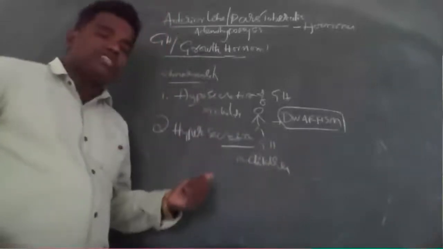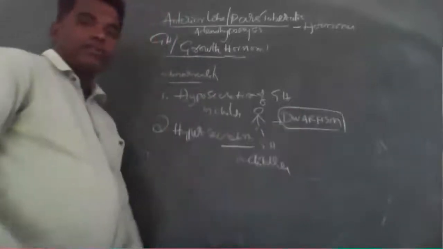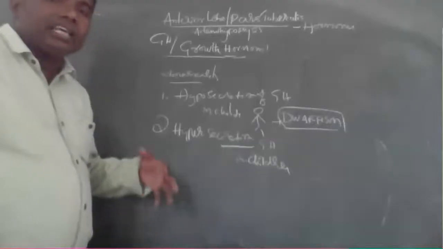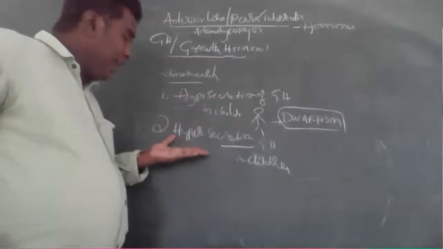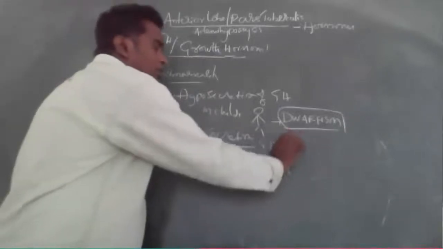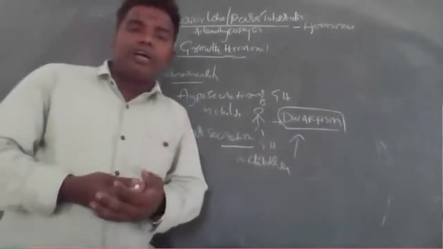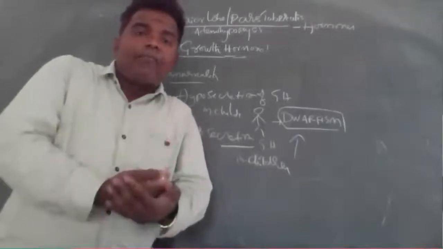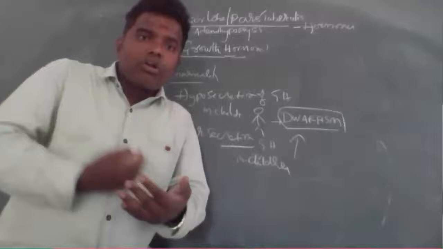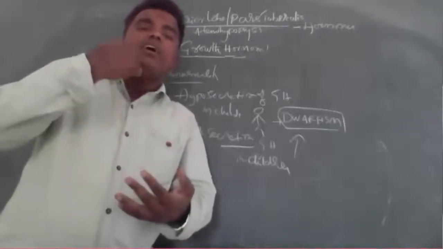Here hypo meant lack; here hyper is nothing but more. More amount of the GH hormone is secreted from the pituitary gland.